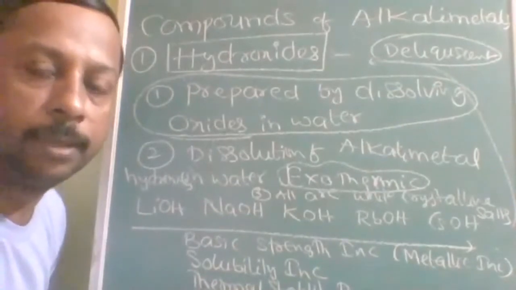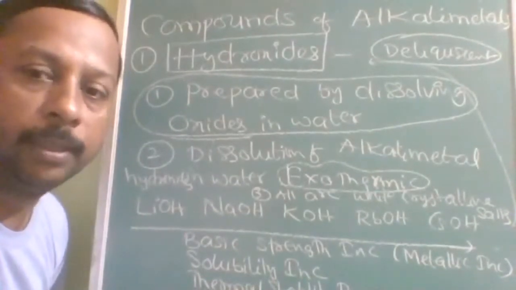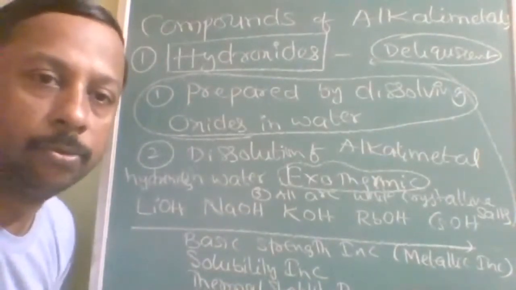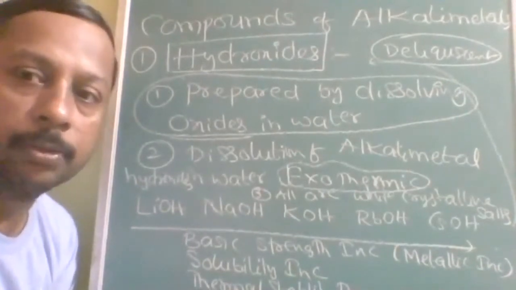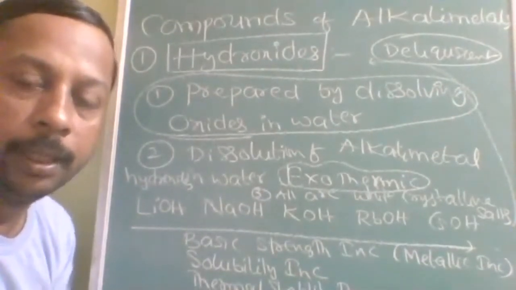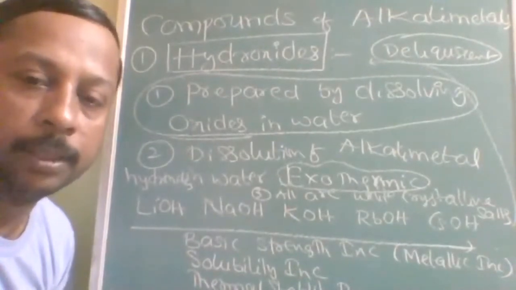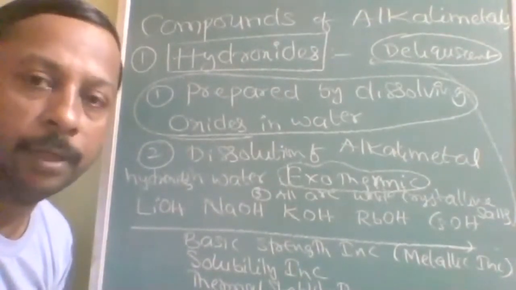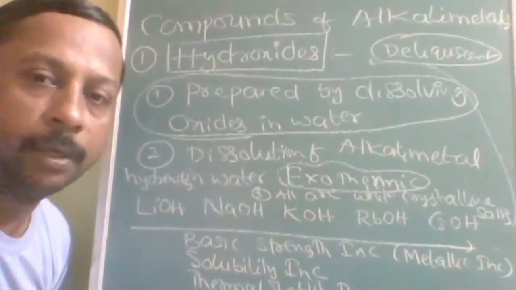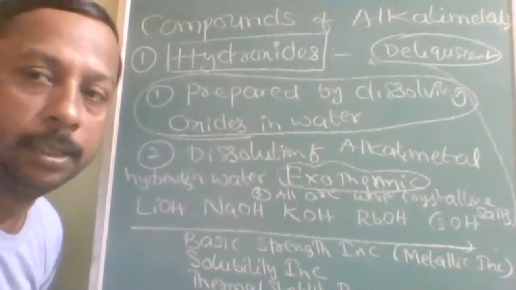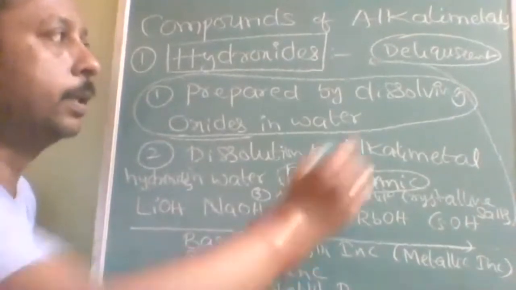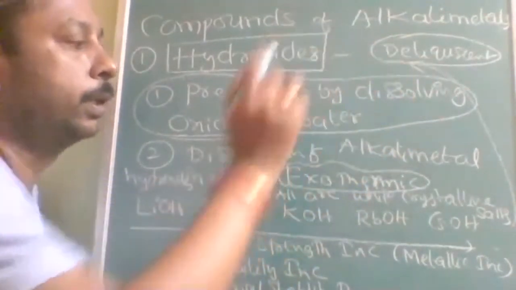Understood? Deliquescent means that after absorbing water, if it converts into solution, then it is called deliquescent. Any salt or substance which absorbs water from the moisture in the atmosphere and itself converts into solution is called deliquescent. Okay, deliquescent meaning I think is clear now.